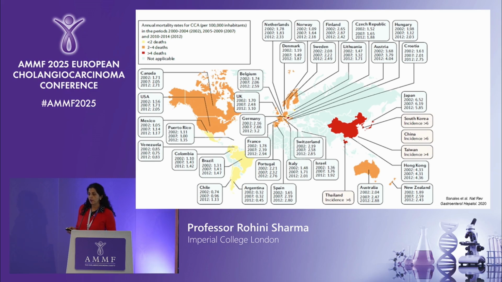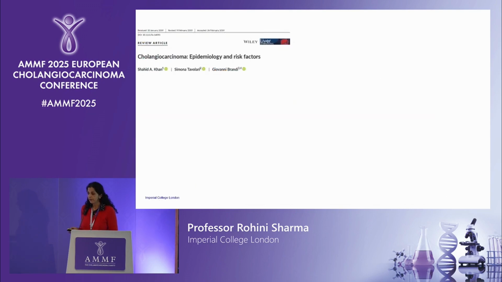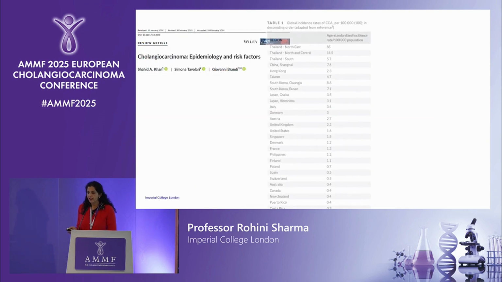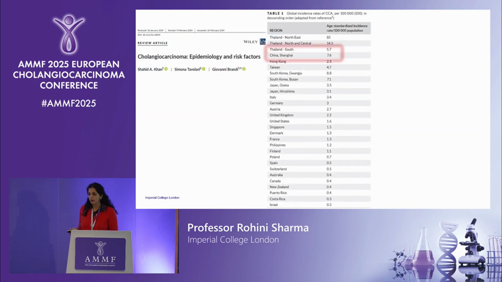But I think that's quite interesting when you're thinking about mortality rates and looking at a global picture, that in the countries where there's very high incidence, we don't have very good, reliable information. And this is again highlighting what I was saying about the epidemiology, that the highest incidence is most likely to be in Thailand, effectively. And this is telling us that there's 85 per 100,000 people who are infected and have cholangiocarcinoma due to that infestation by the liver flukes.